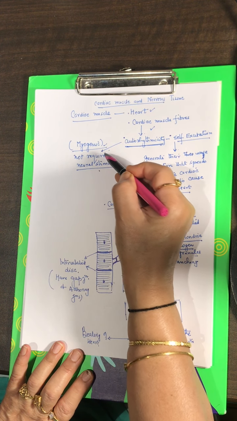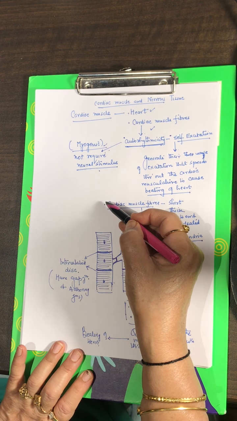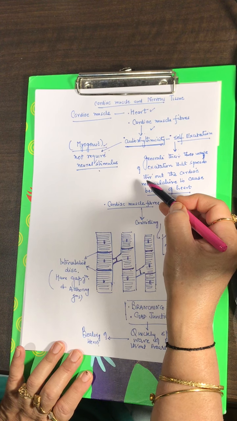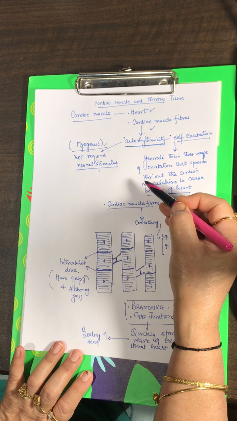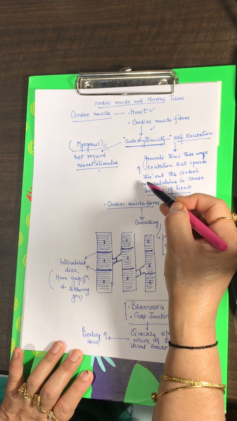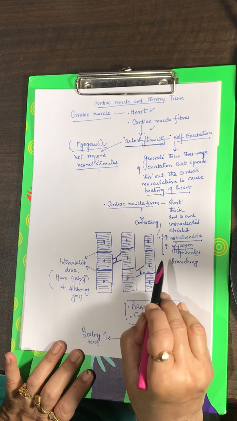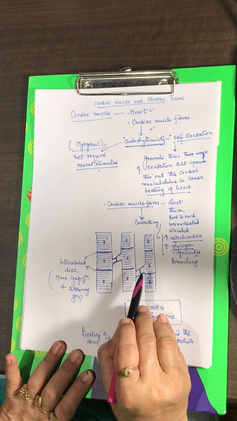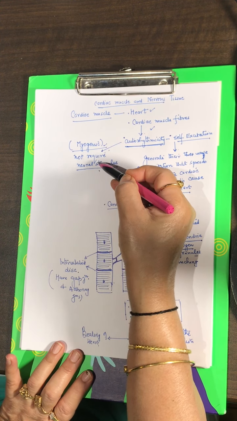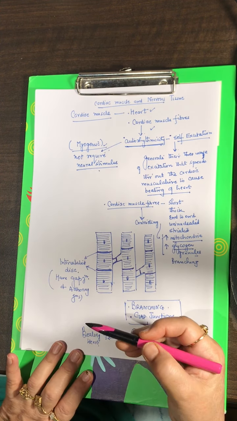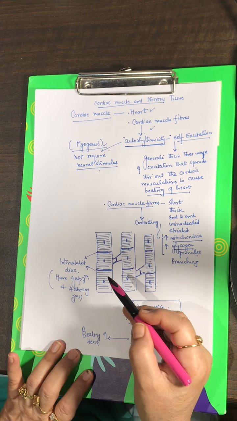Another myogenic muscle we had talked about is the single unit smooth muscle. That is also myogenic, self-excitatory. The skeletal muscles are neurogenic. The multi-unit smooth muscles are neurogenic. The cardiac muscle is myogenic, does not require a neural signal. They are capable of self-excitation.